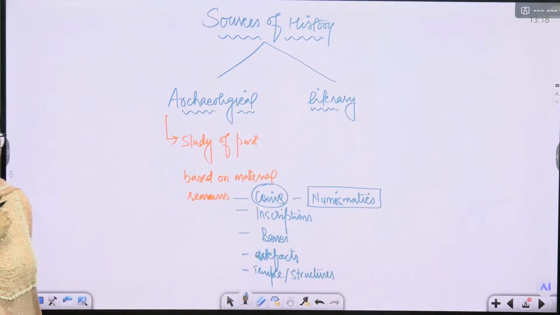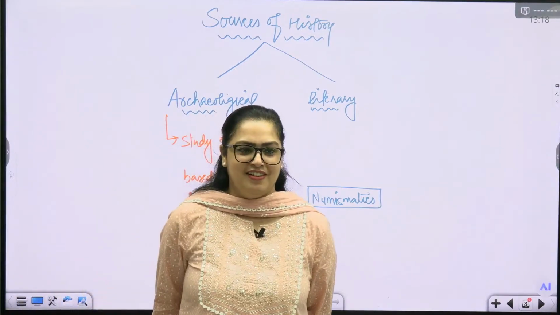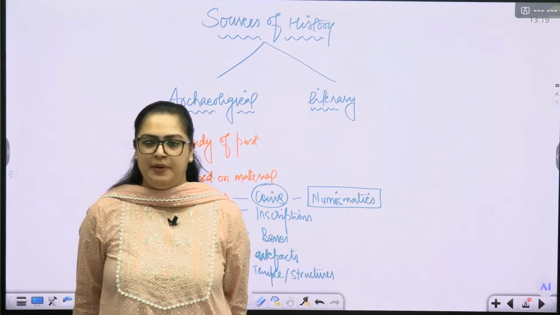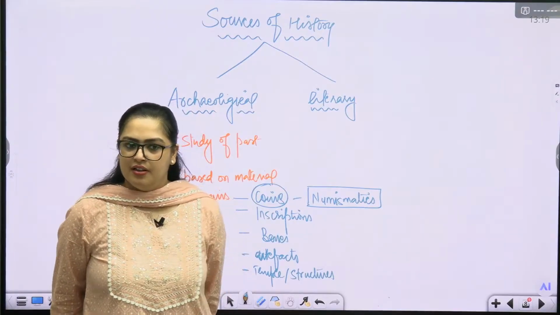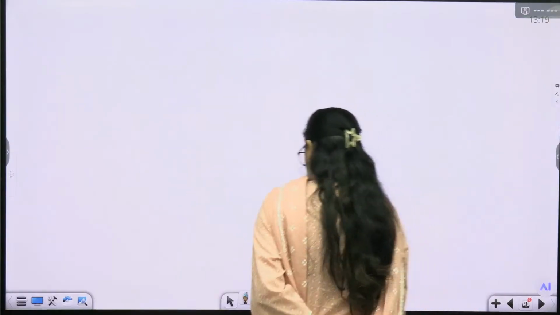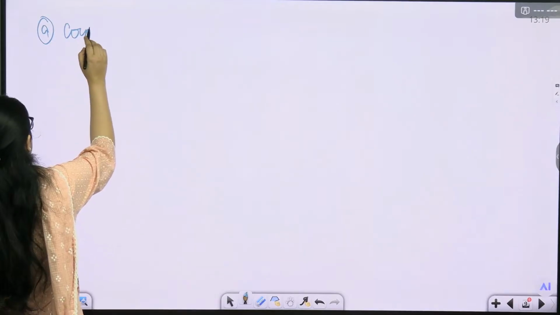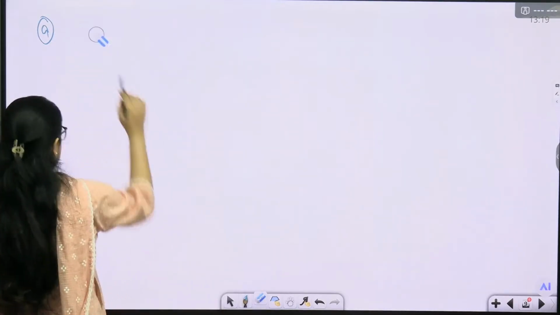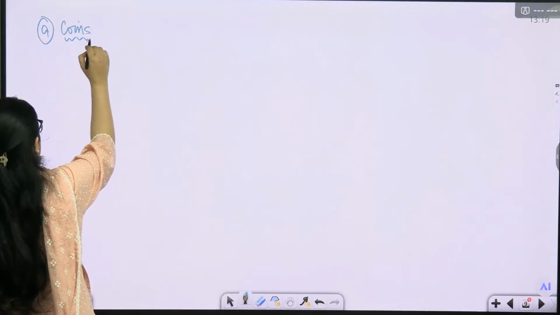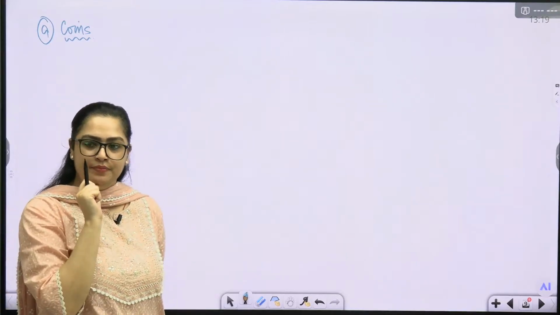What do we actually study in coins? About the kingdom, correct? About the place where the king has ruled. That means when we are talking about coins, very good Adarsh, the coin is telling us various things. There are two sides of a coin. Let us start from that part. What do we call them?